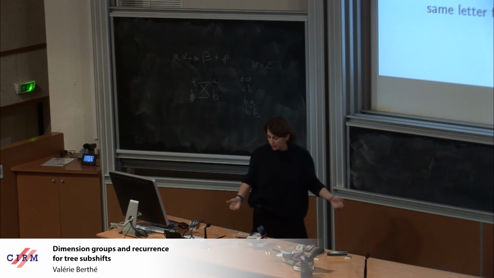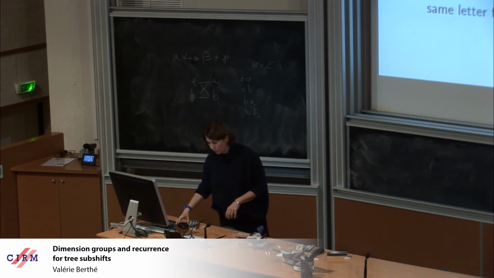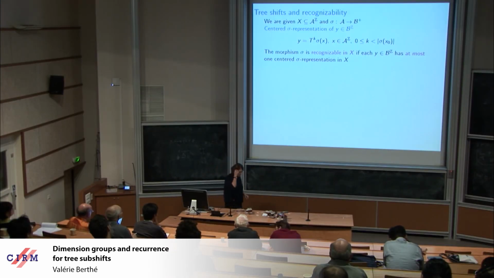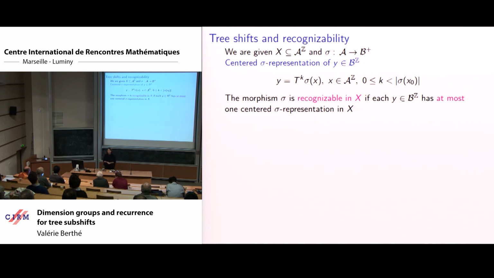Well, we also have this result that we can compare all these objects from an orbit viewpoint. And I would like to end by mentioning a nice property of these tree shifts that we get thanks to the fact that the substitutions behind the return words are invertible. That gives us, with a result with Wolfgang Steiner and Rémi Yassawi, a recognizability property. So when I said we can speak of Kakutani-Rokhlin towers, Bratteli diagrams, or return words, or S-adic, it makes sense because we have recognizability of all these involved substitutions.